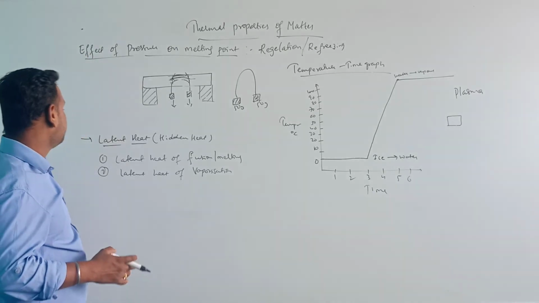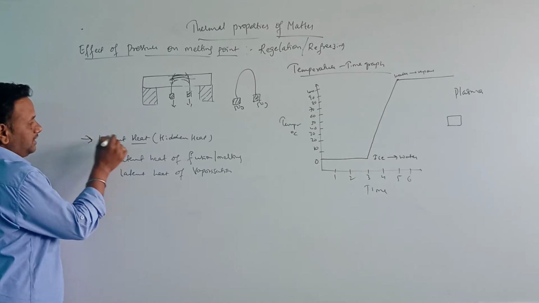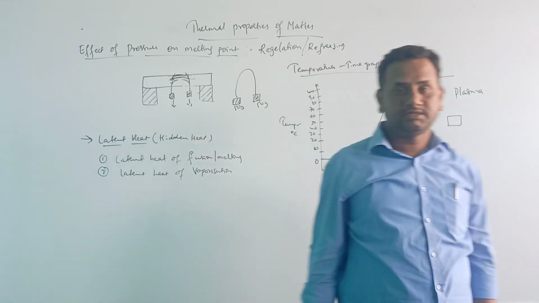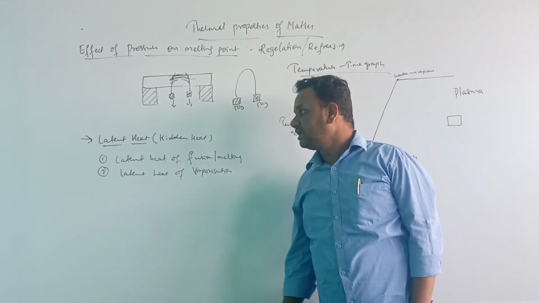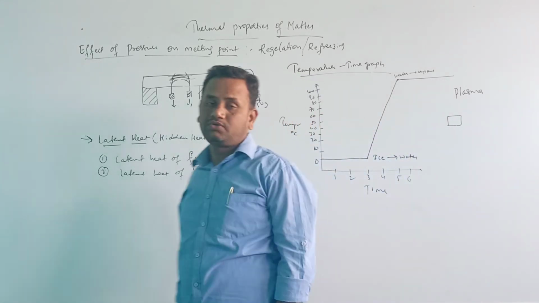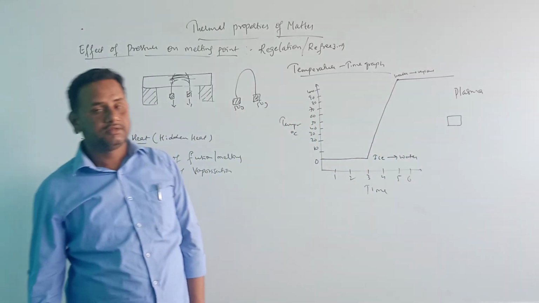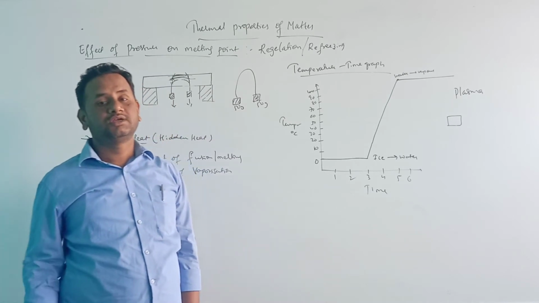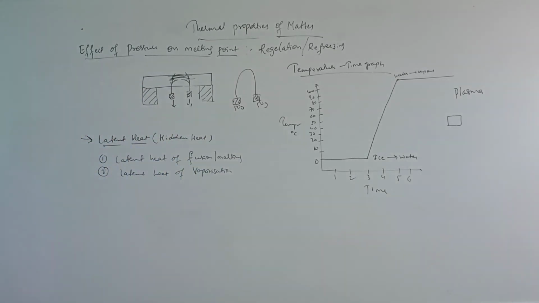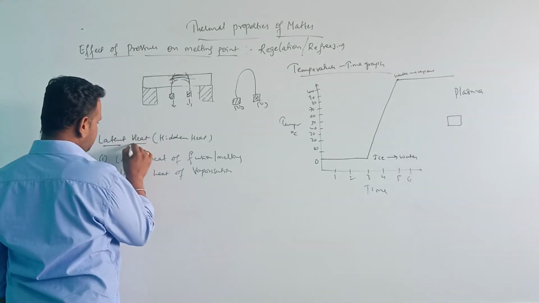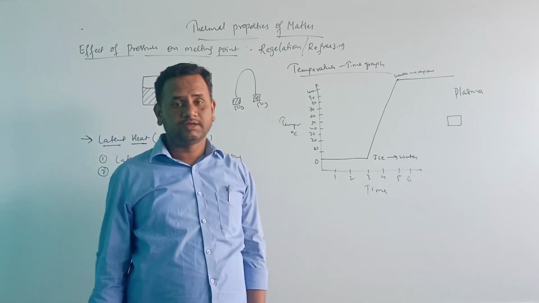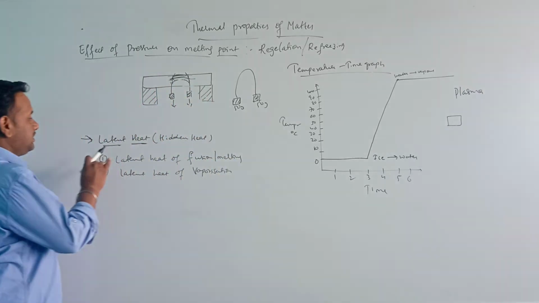Now next we move on to latent heat, which is also called hidden heat. So what is this latent heat? The amount of heat required to convert the state of a substance to another state without changing the temperature is called latent heat.